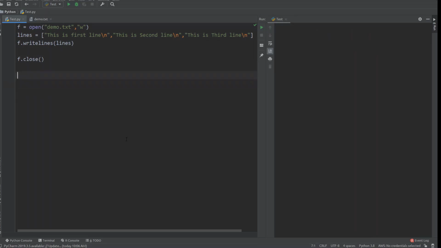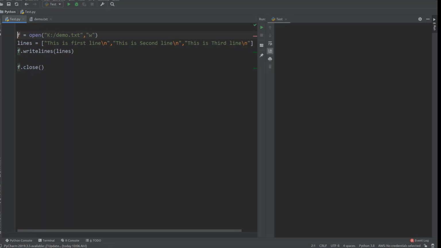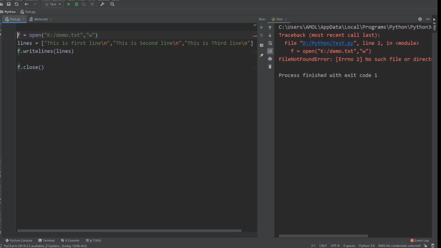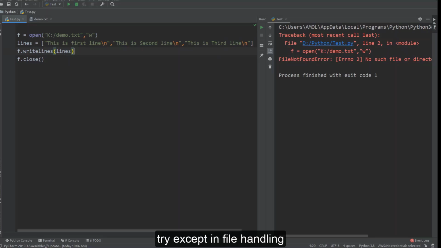So see here, suppose we give a wrong path, like if there is some problem opening this connection, suppose I'm saying K drive, which does not exist on this system, and we try to open this particular file. If you run this code, you'll get an error, a file not found exception, and your program will abruptly terminate. Obviously we can't do anything because this K drive doesn't exist. But instead of abruptly exiting from this code, we can use a programming construct that we have seen for handling exceptions, like try.